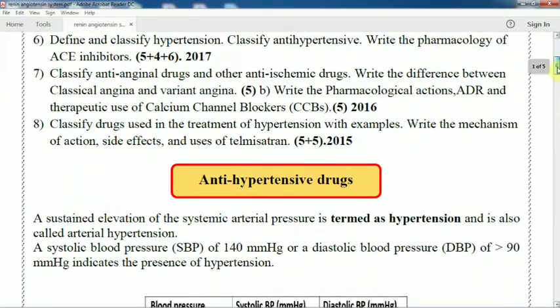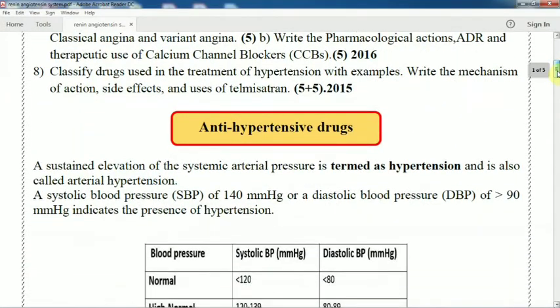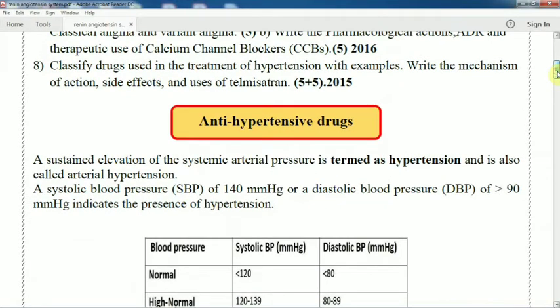So these are different questions that come from antihypertensive drugs. A sustained elevation of the systemic arterial pressure is termed as hypertension. So what is hypertension? A sustained elevation of systemic arterial pressure. What is the meaning of sustained elevation? Without any obstacle, the rise in arterial pressure is termed as hypertension or arterial hypertension.